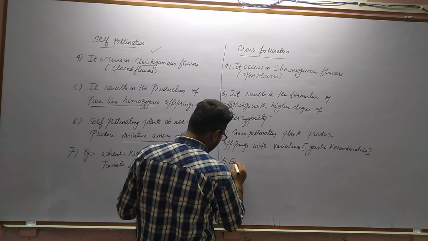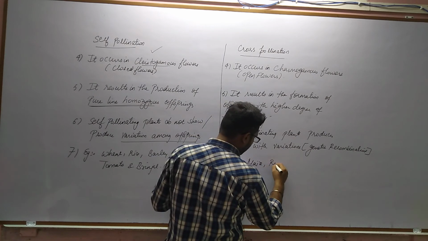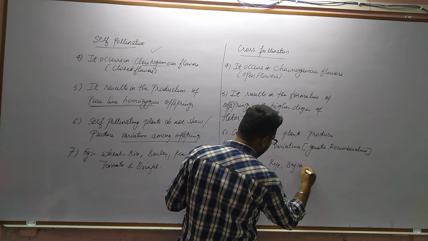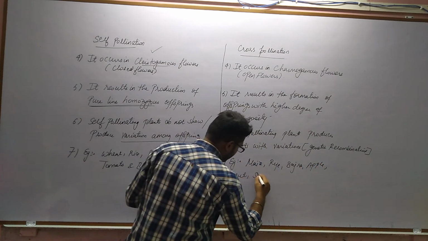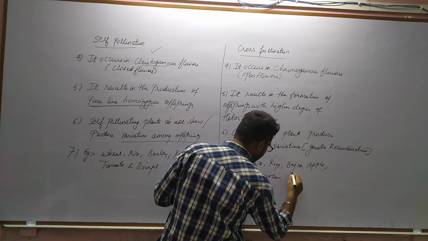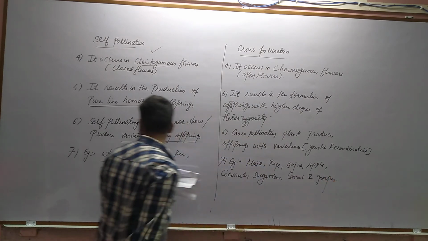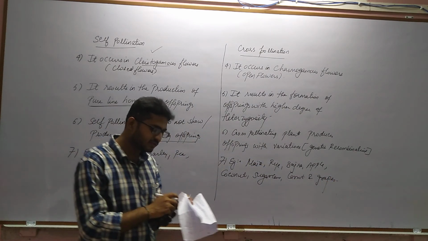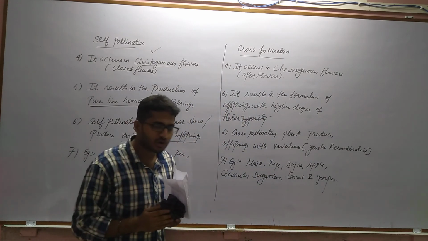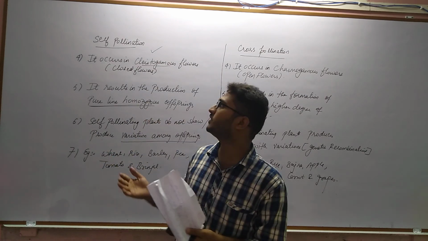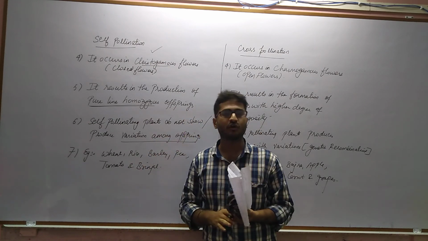Seventh point here, again examples of cross-pollinating plants include maize, bajra, rye, apple, coconut, sugarcane, carrot and grapes. So examples again are very important from the NEET point of view as well as for board exams. So this was all about the difference between self as well as cross pollination. In the next part we will proceed with the adaptations that a particular plant has for self as well as for cross pollination.